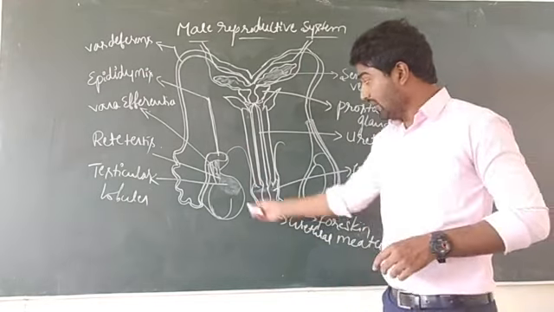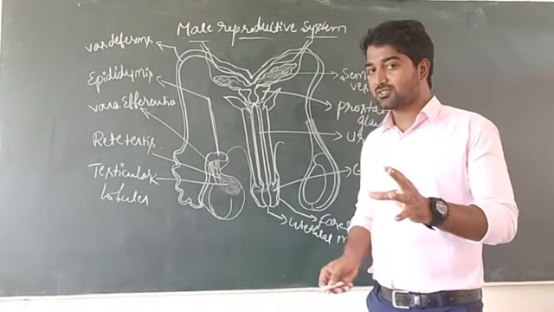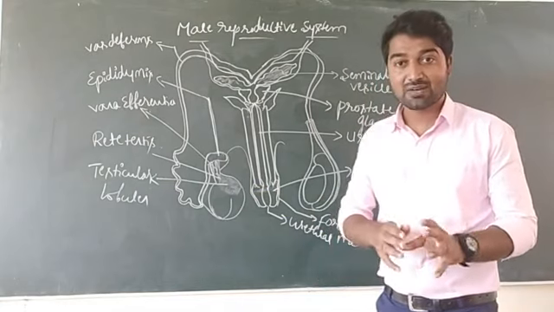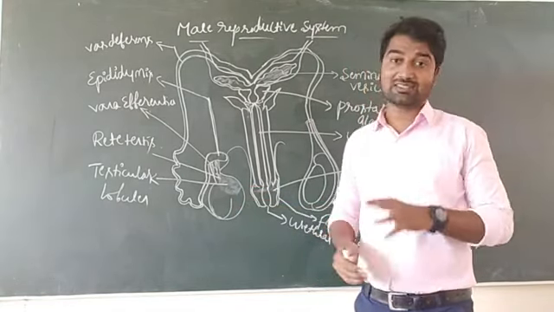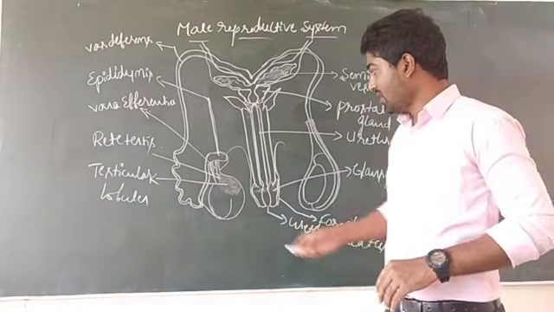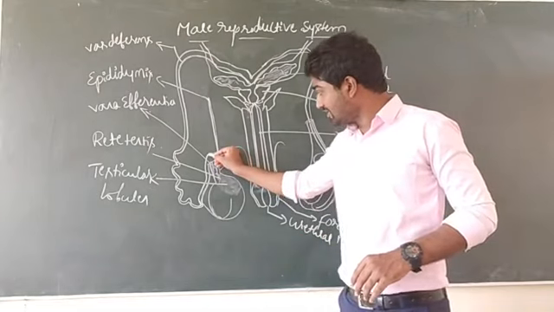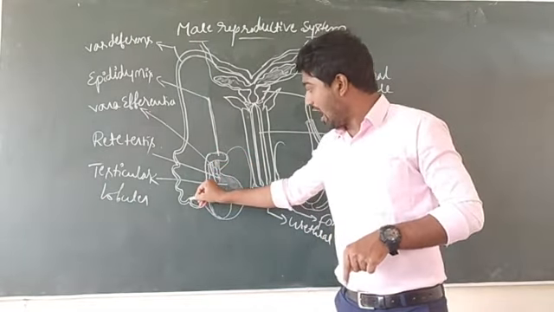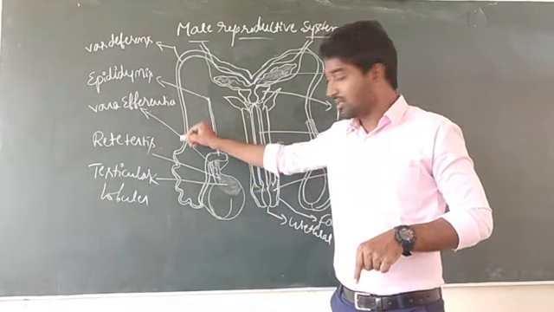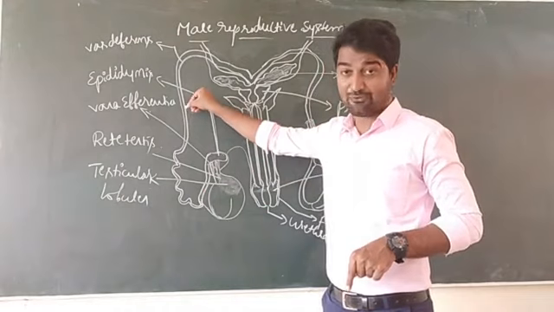Okay, and in the testicular lobules, the seminiferous tubules produce sperms. That process is known as spermatogenesis. We will discuss it later. And now the sperm is here in the epididymis. This duct takes a loop downwards into another duct known as vas deferens.